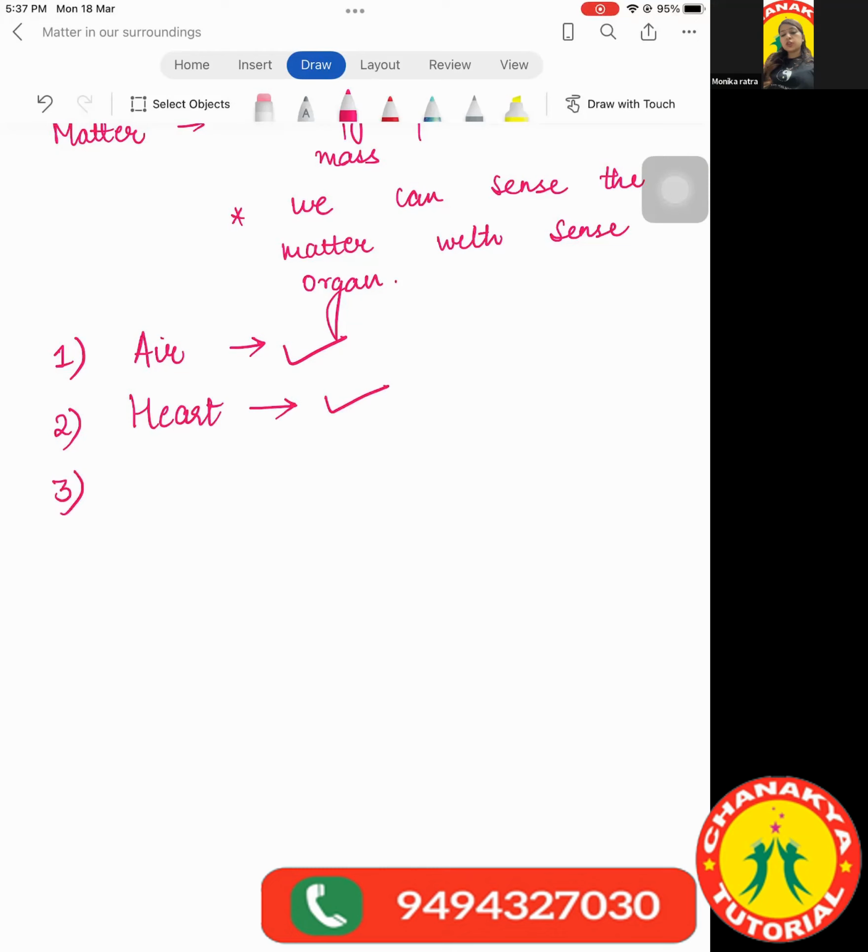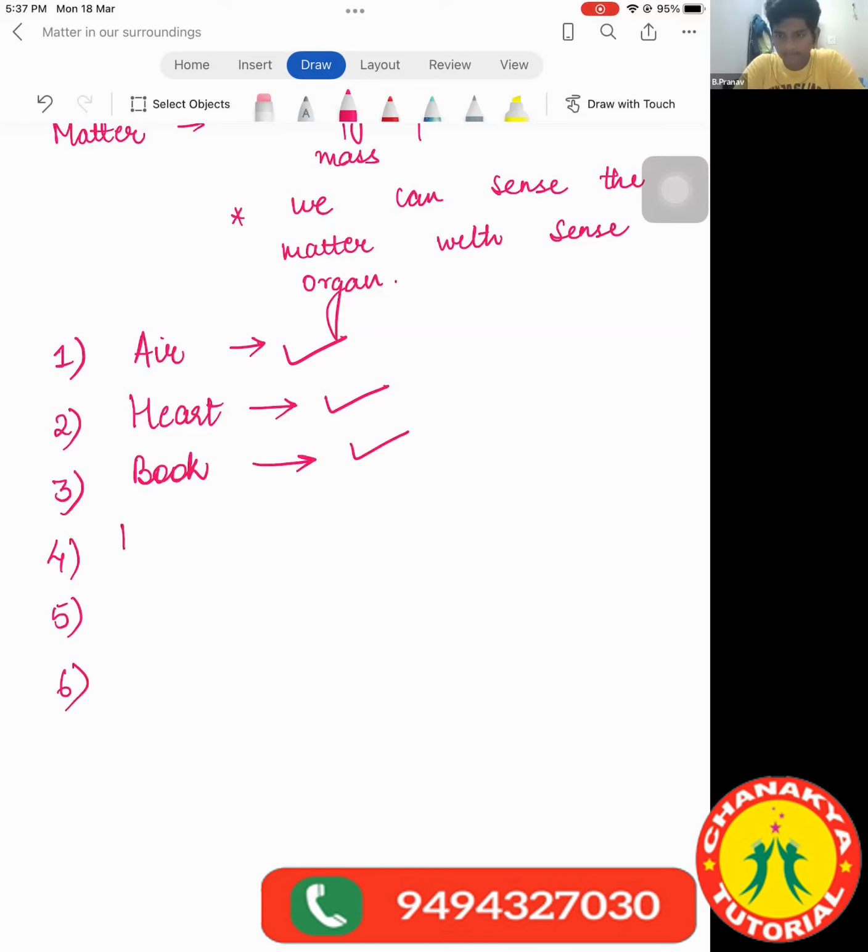Pranav, what about the third question? Book, ma'am. So what do you think of the book, is it matter or not? Yes, ma'am. Can you tell me the next question also so that I can ask Sampath? Flower, ma'am. Sampath, do you think flower is a matter or not? Yes, it is matter.